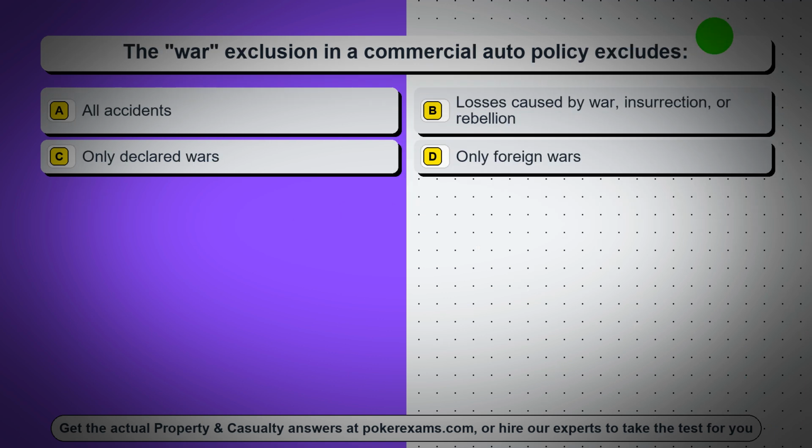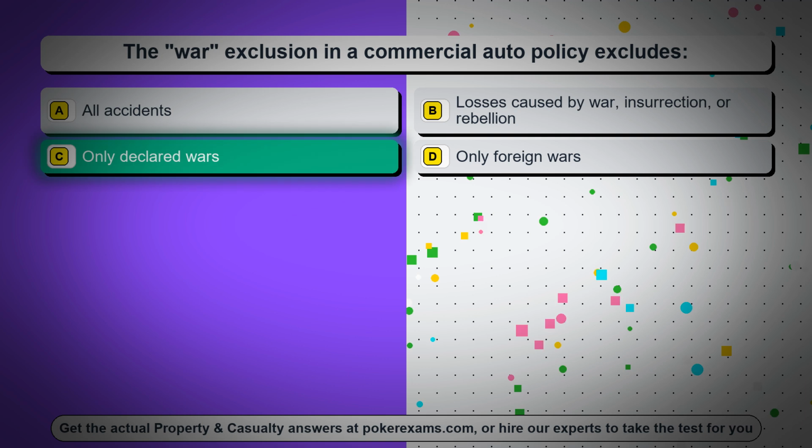Question 6. The war exclusion in a commercial auto policy excludes: option A, all accidents. Option B, losses caused by war, insurrection, or rebellion. Option C, only declared wars. Option D, only foreign wars. The correct answer is option C, only declared wars.